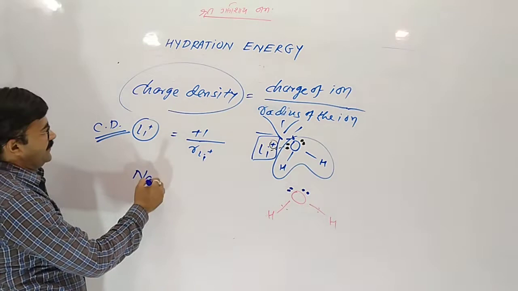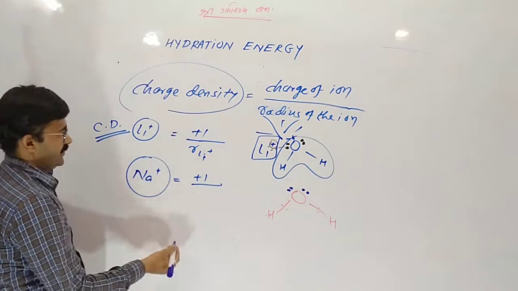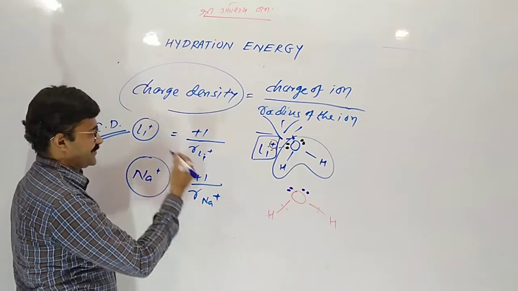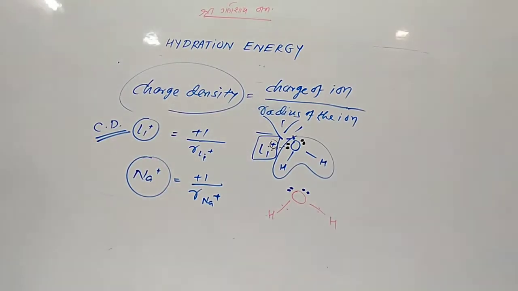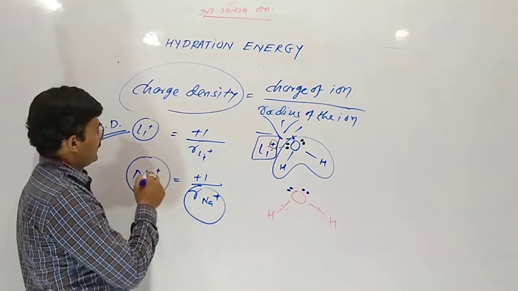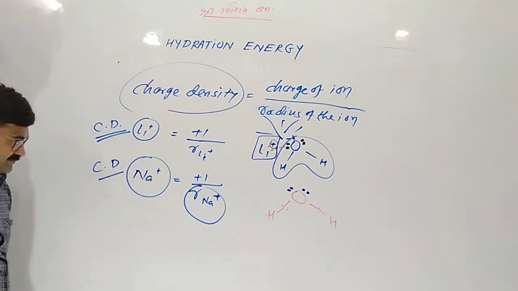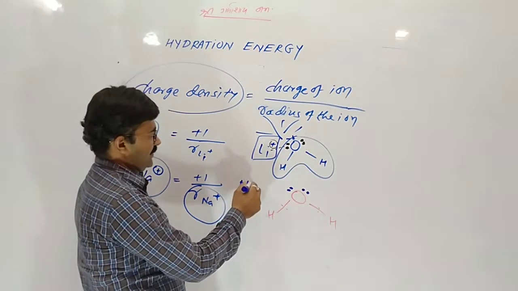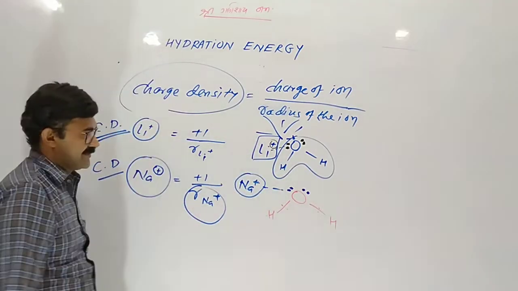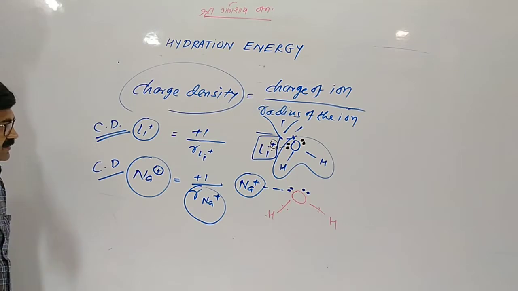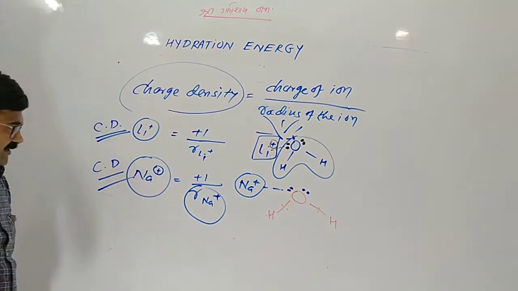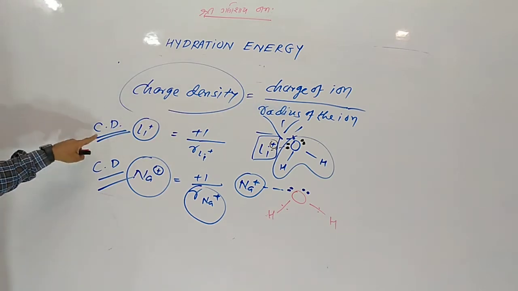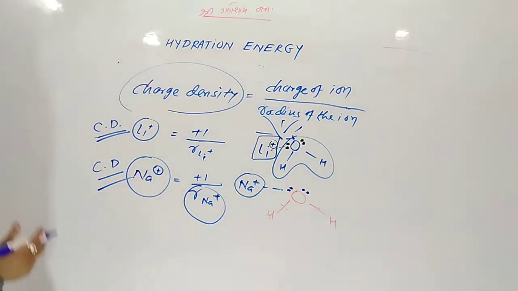But in the case of sodium, what happens? The charge is 1 but the radius of sodium is increased. Here the radius has increased, so charge density decreases. So the effective positive charge of sodium is decreased, so sodium has less attraction toward water than lithium. Understood? So if charge density increases, hydration energy is more, and if charge density decreases, it should be low.